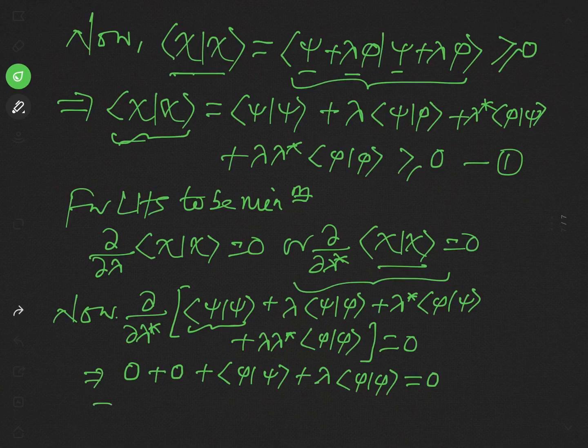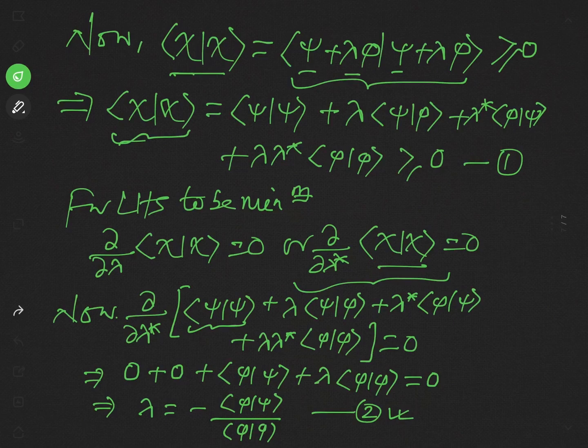So from here we can find the value of lambda. This is simply minus product of phi with psi over product of phi with phi. Say it is equation 2. This is the value of lambda, which was an undetermined parameter.